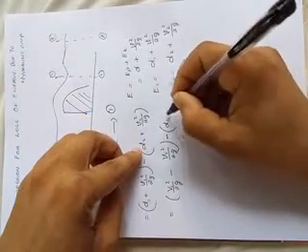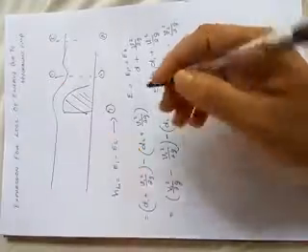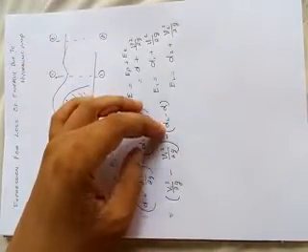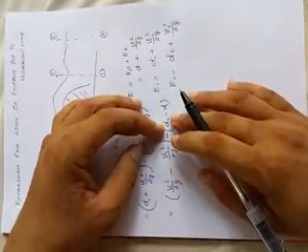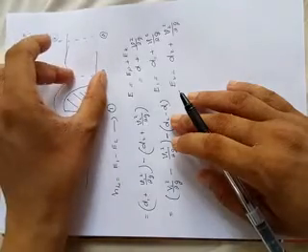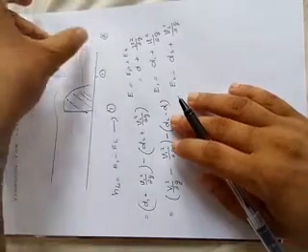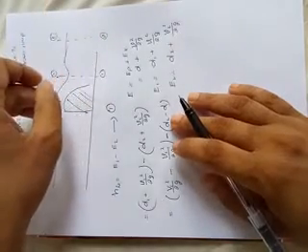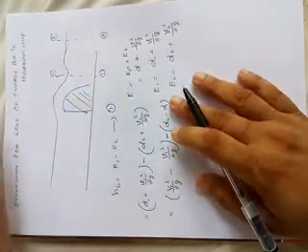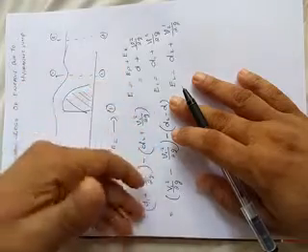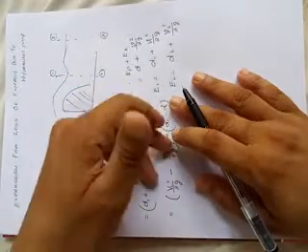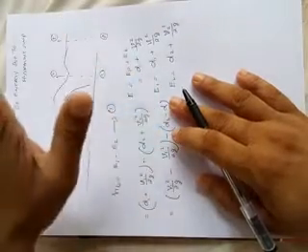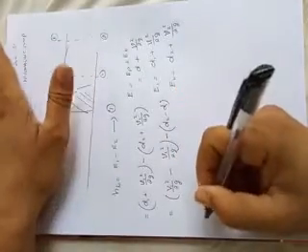Next, the depth terms: we write D2 minus D1 with a minus sign, because we know the depth D2 at section 2 will be more than D1 at section 1. So instead of writing D1 minus D2, you write D2 minus D1, and it will come with a minus. Now rewrite the equation and simplify it.